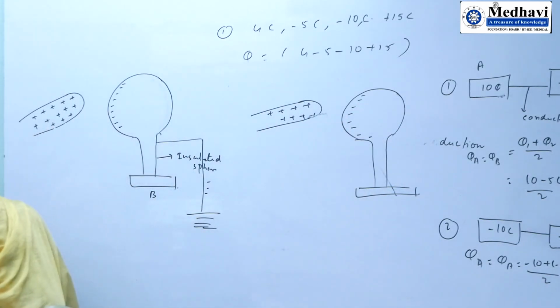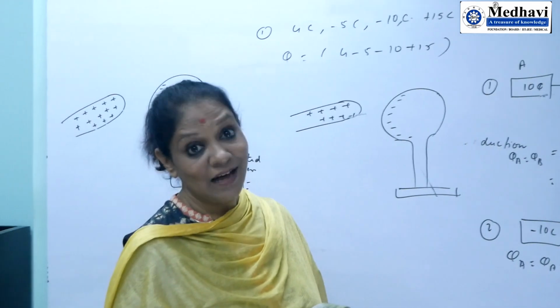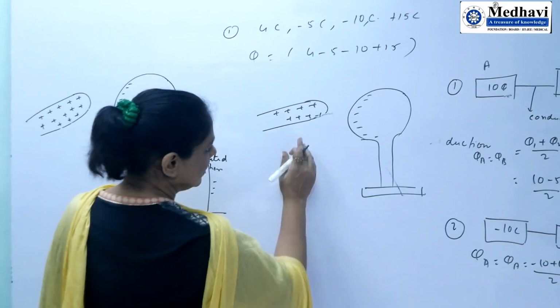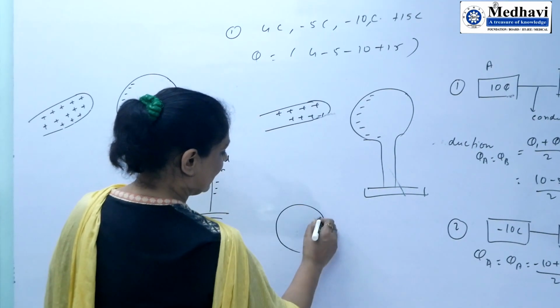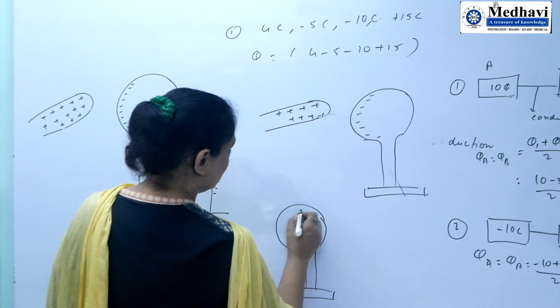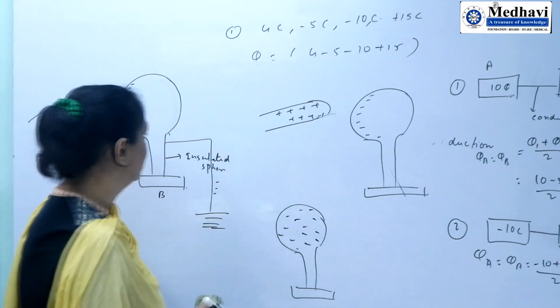All the positive charge was neutralized by the electrons provided by the earth. And in the third case, if we remove the glass rod, then we find that this metallic sphere has charge uniformly distributed over it, which is negative.